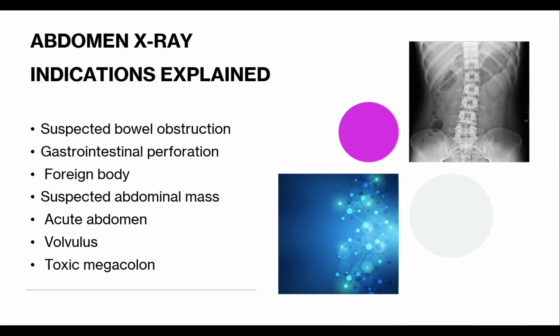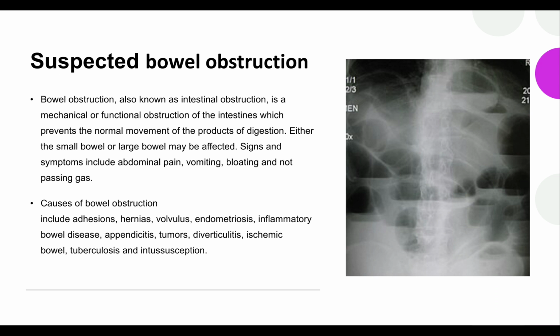Abdomen X-ray indications explained. Suspected bowel obstruction, gastrointestinal perforation, foreign body, suspected abdominal mass, acute abdomen, volvulus, toxic megacolon, suspected bowel obstruction.